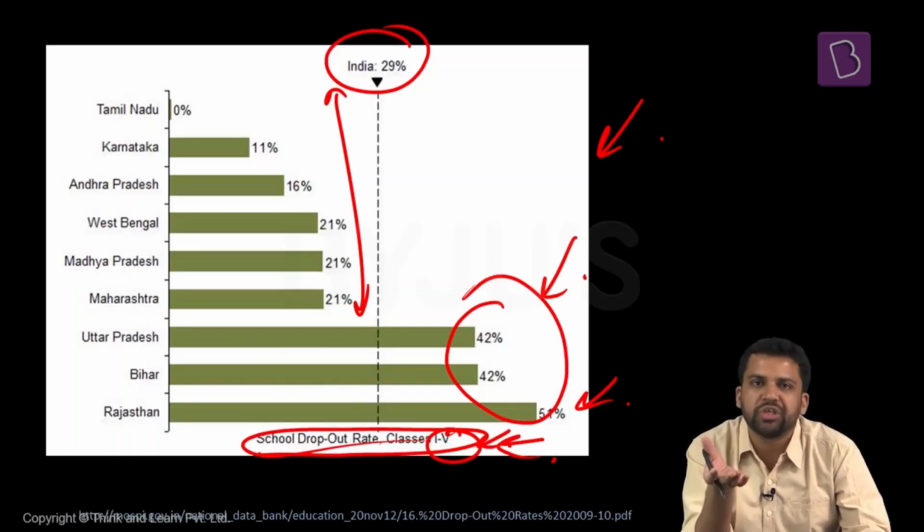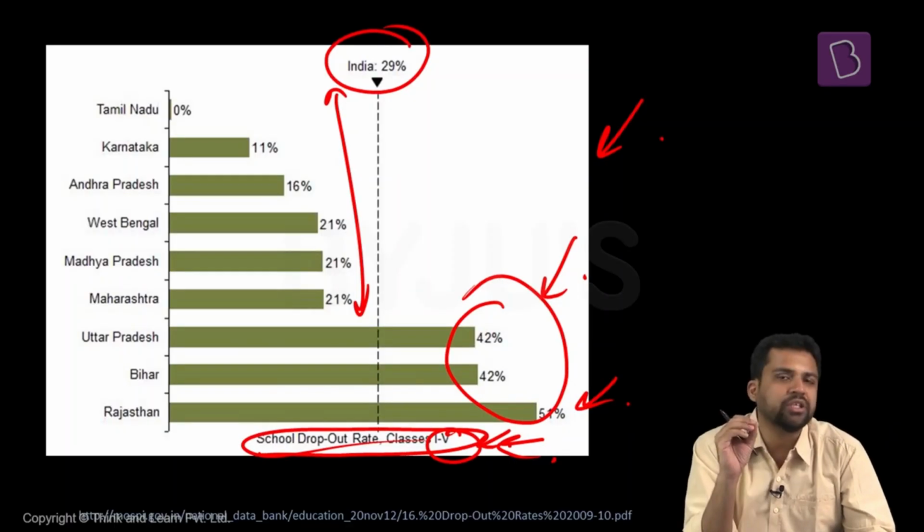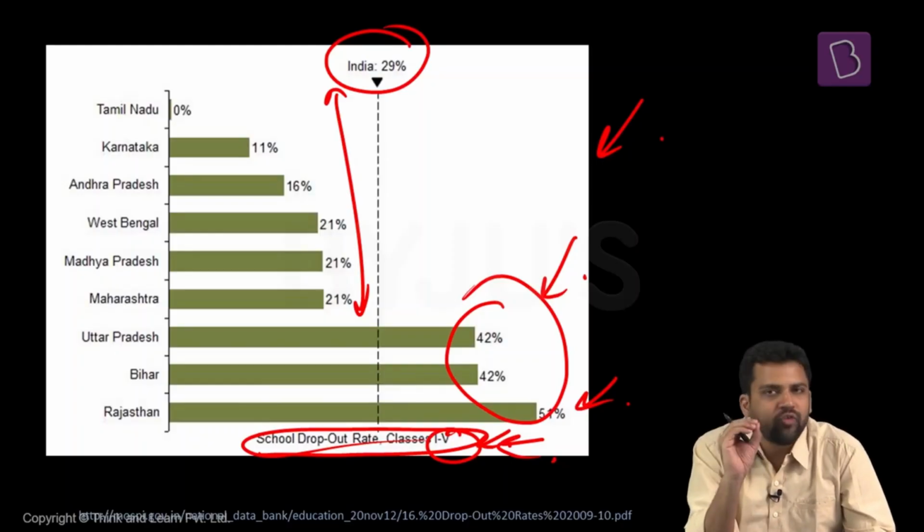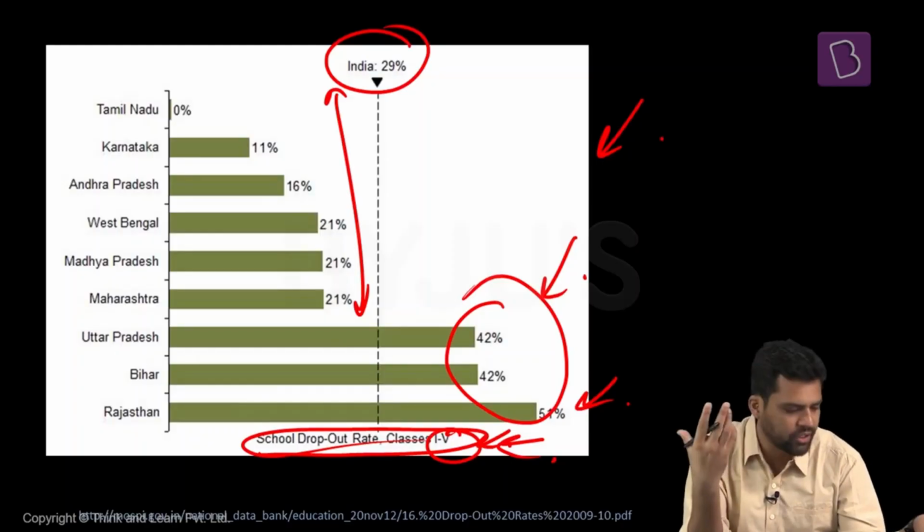Now we look at the status of education in India. We'll start with the primary education sector. Some of the data pointers will help us understand the sector better.